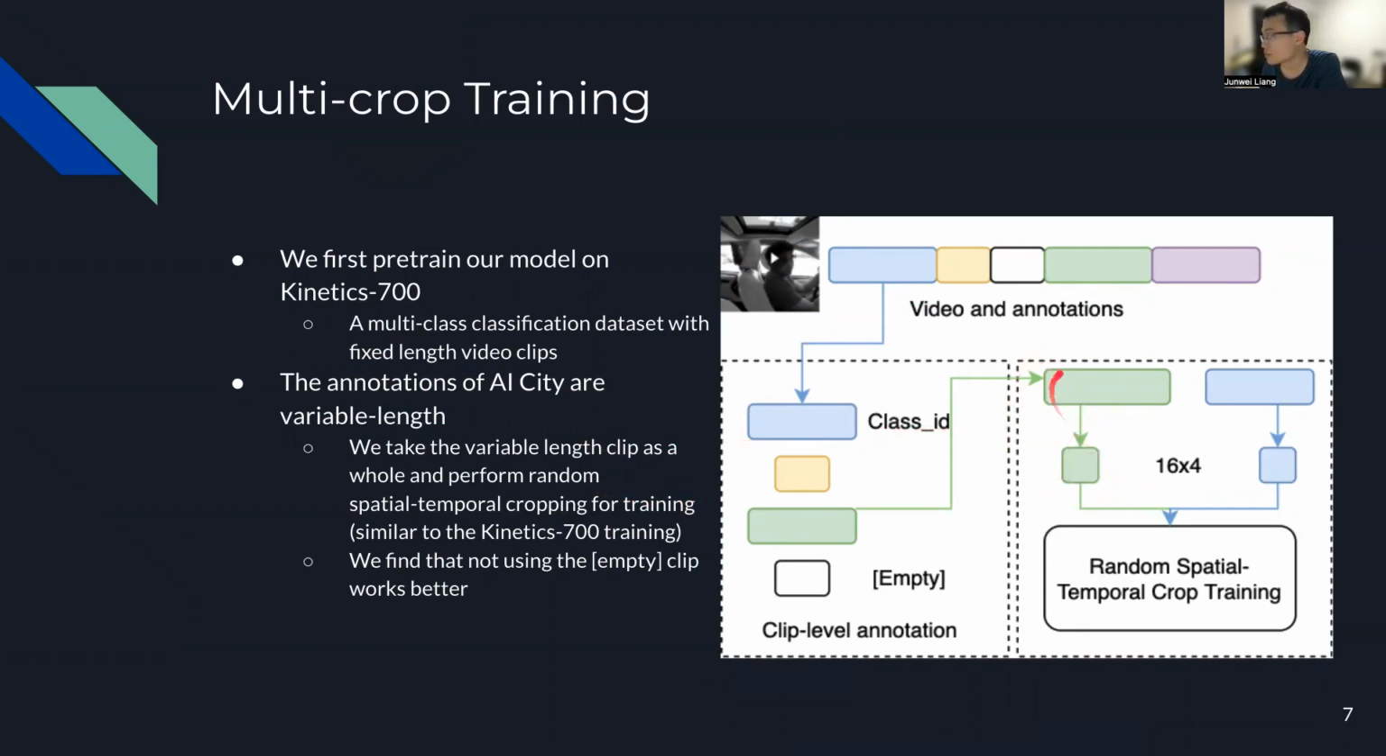So given the video clip of a certain class, we take a random spatial temporal crop from the video clip in each mini batch for training. We find that not using the clips with no annotation works better.